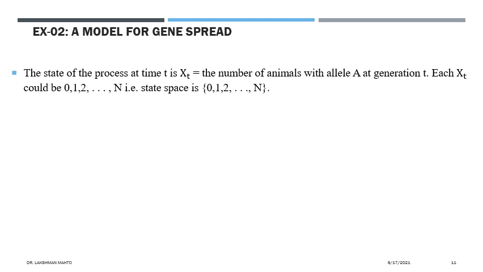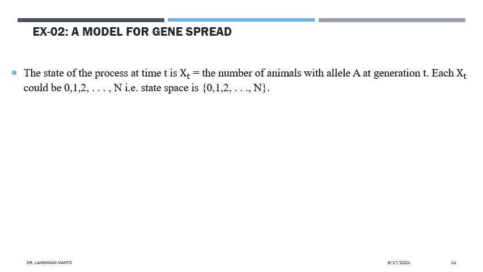The state of the process at time t we denote X_t. It counts the number of animals with variant A at generation t, and each X_t could be 0, 1, 2, or up to N. That means the whole population might have variant A at generation t.